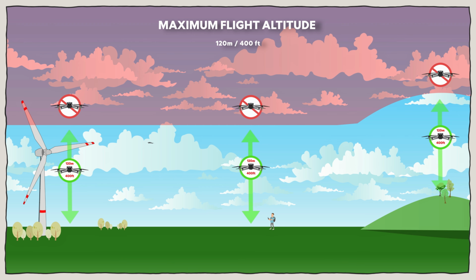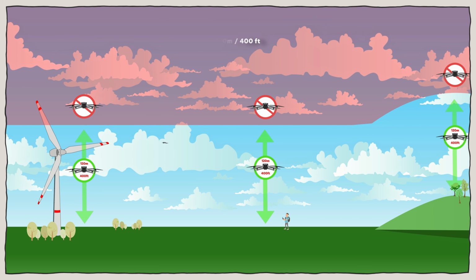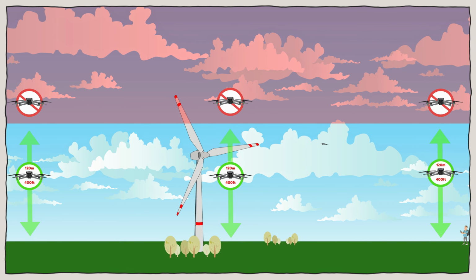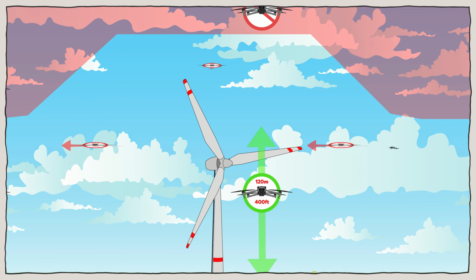But if you're required to fly over that object, for example that wind turbine, in some specific circumstance, you may be allowed. For example, if you have a contract with the owner of the object to carry out some inspection and he gives you permission to fly, you are allowed to do it.